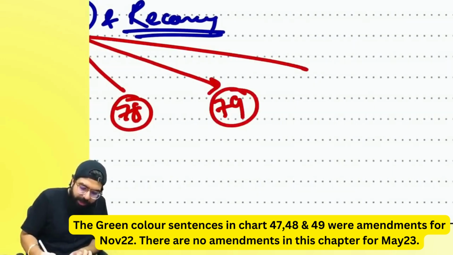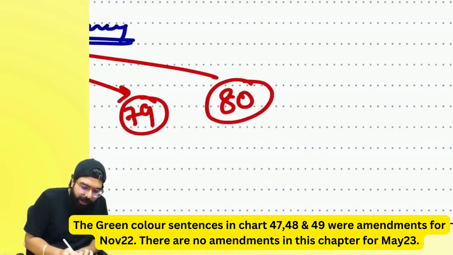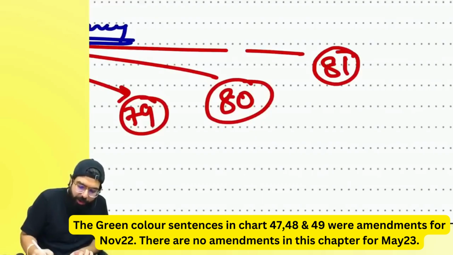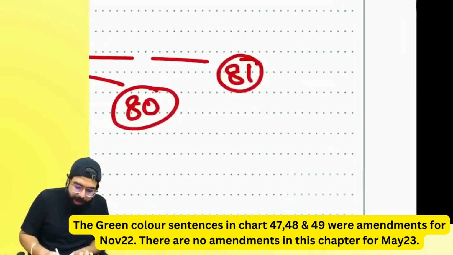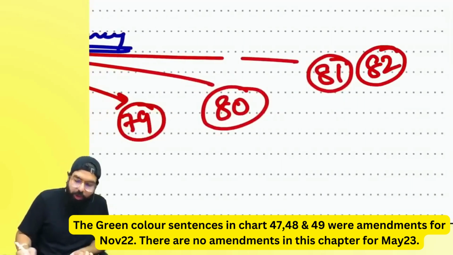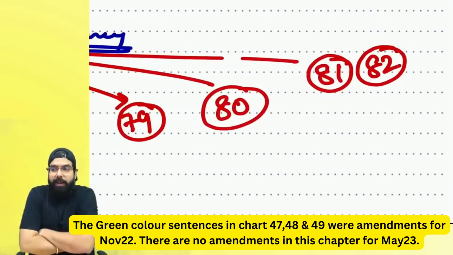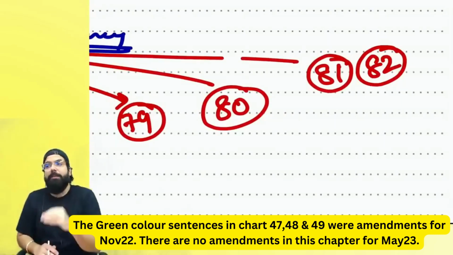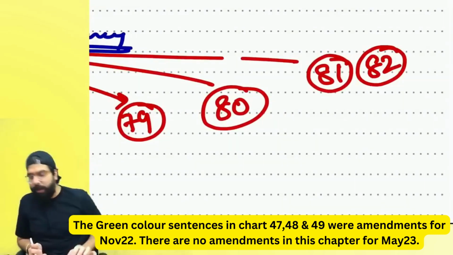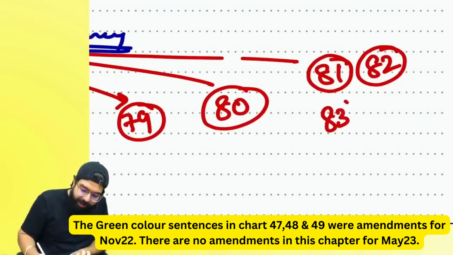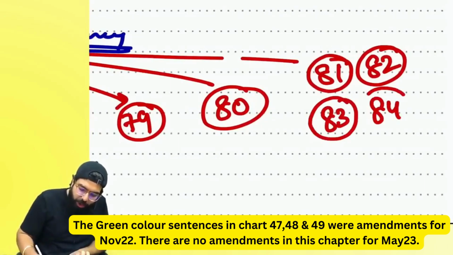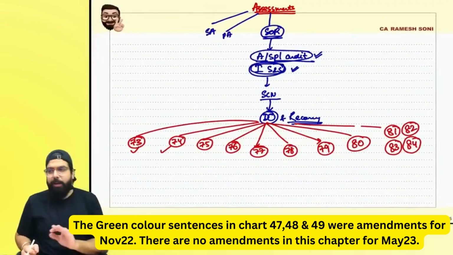79, modes of recovery. 80 tells you installments can be asked for. 81 says, sir, transfer of property shall be void. Then we had section number 82, sir, whenever a company is closing, GST dues will have first charge, basically, government will recover their dues over here. Then we had 83, provisional attachment, and 84, continuation of recovery proceedings.